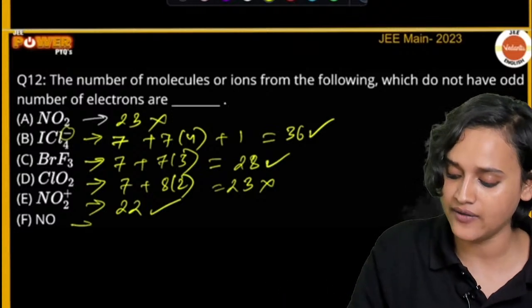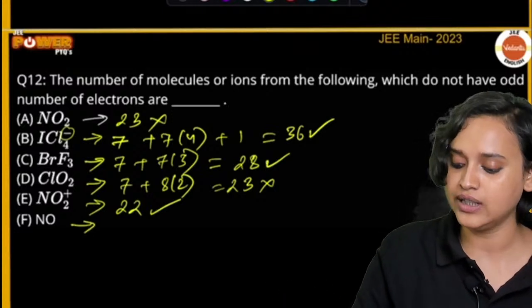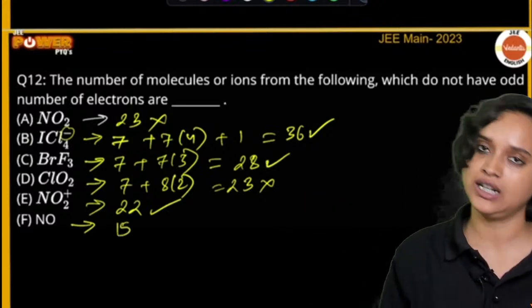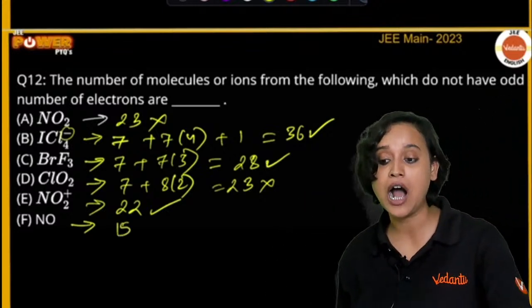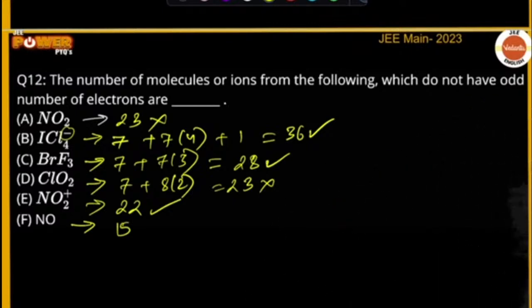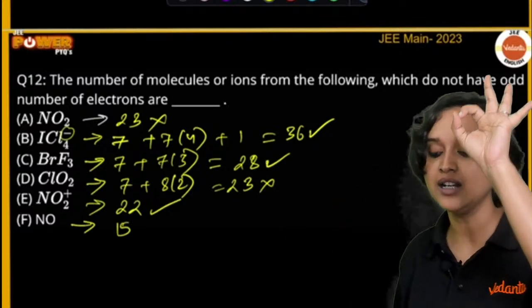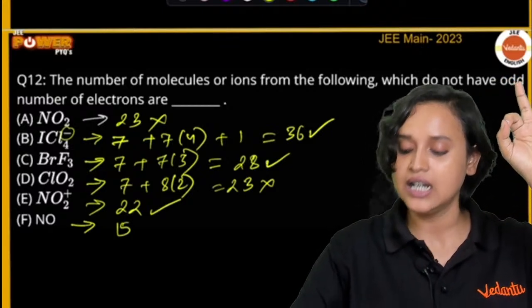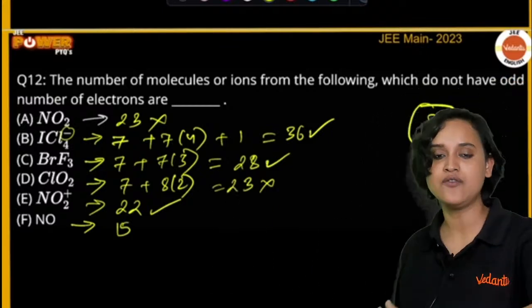And finally, we have NO. NO, we will have 15 electrons. This is also odd electrons. So how many molecules or ions from the following do not have an odd number of electrons? Yes, we have 3, those which do not have odd electrons.